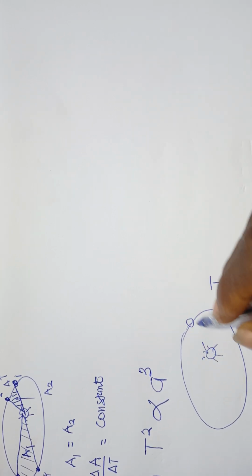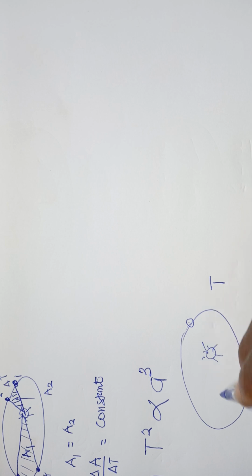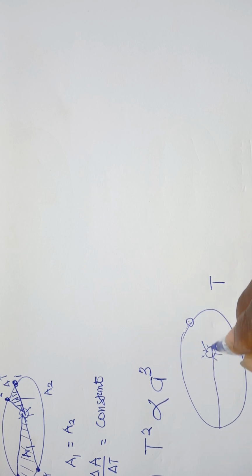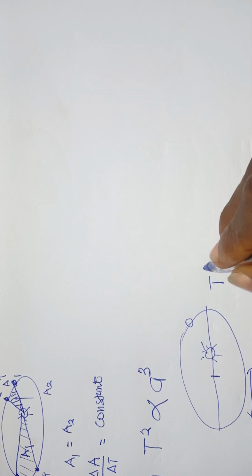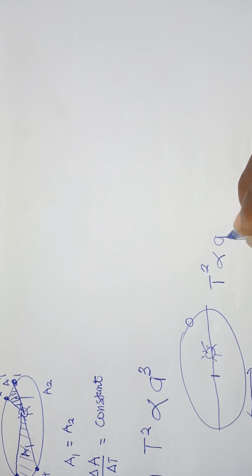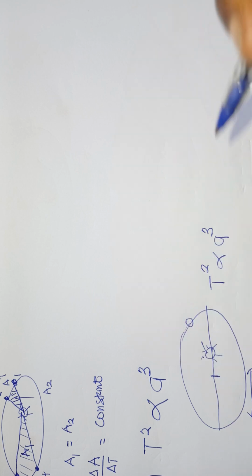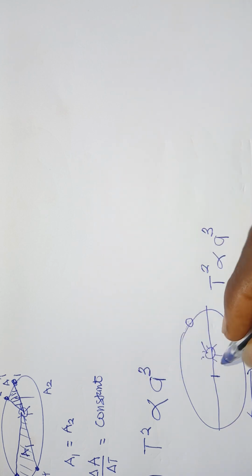Now the mean distance of the planet from the sun, we call it the semi-major axis, A, that the period squared is proportional to the cube of the mean distance of the planet from the sun.